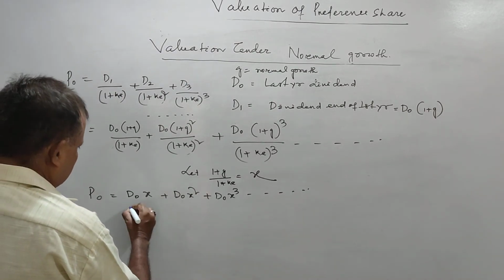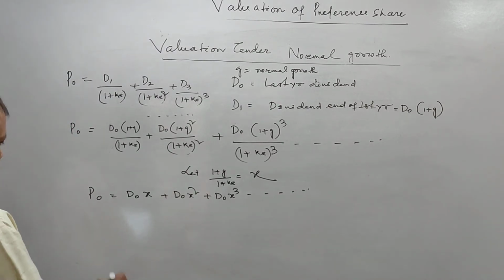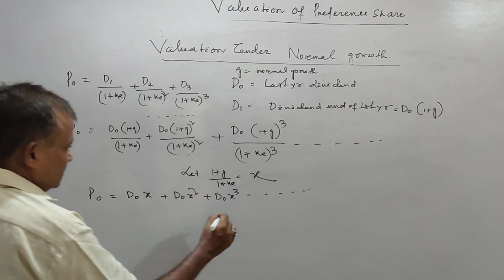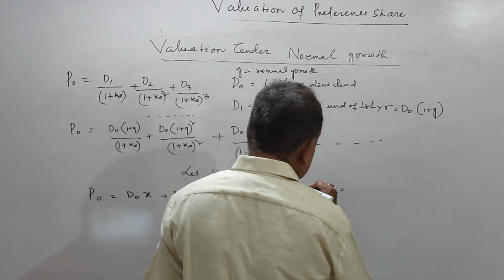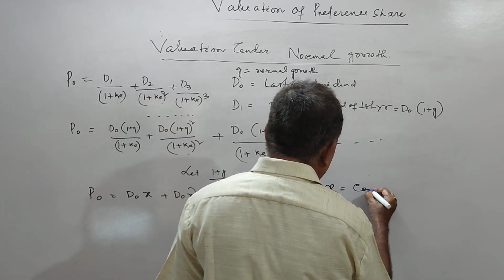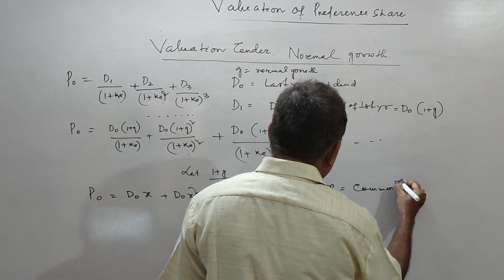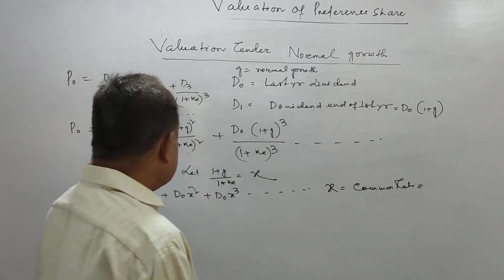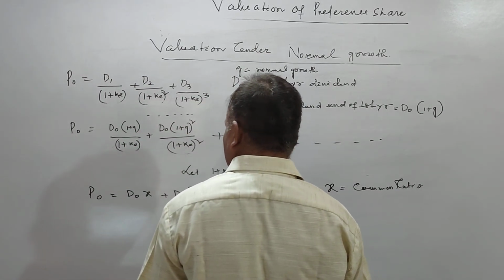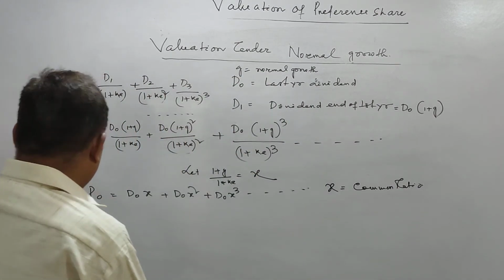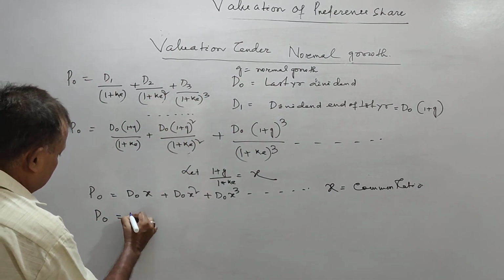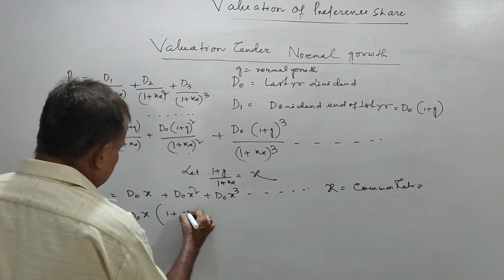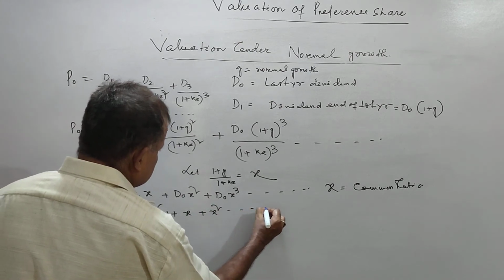Now this is the dividend series, and x is your common ratio. I can say P0 is equal to D0 into x, कॉमन ले लीजिए 1 plus x square.